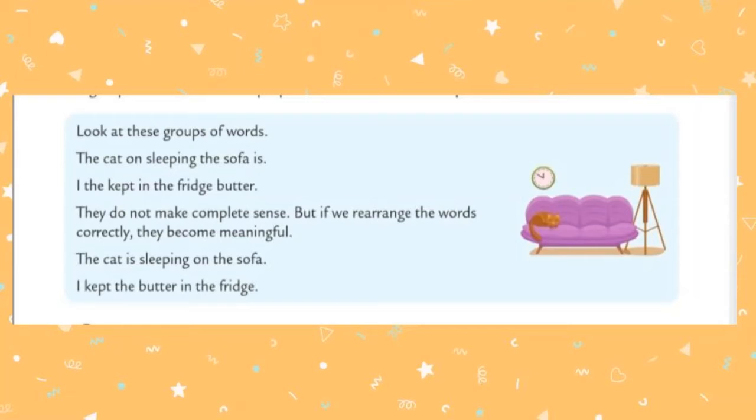Now, students, it became a complete and meaningful sentence because the sentence is giving some information to us, like the cat is sleeping on the sofa, and there is a meaning also. Let's arrange the second one. I kept the butter in the fridge. Yes, in the second statement also we have arranged in proper order and it gives the information that I kept the butter in the fridge.